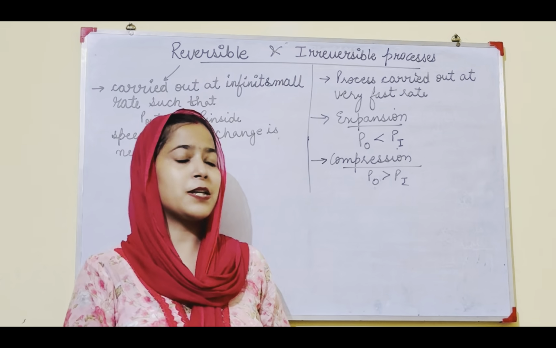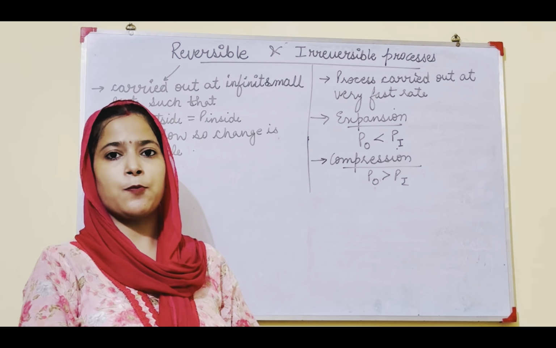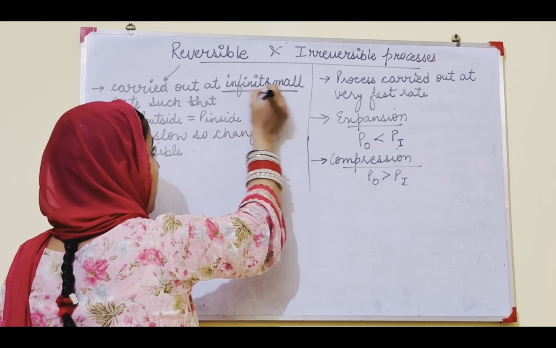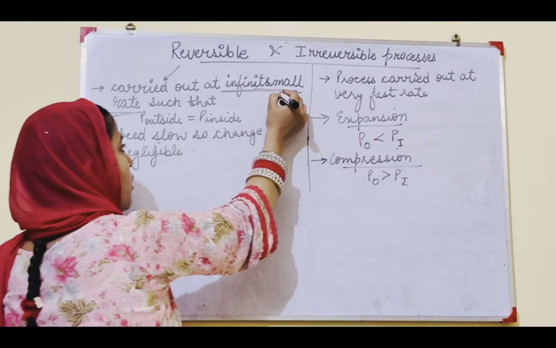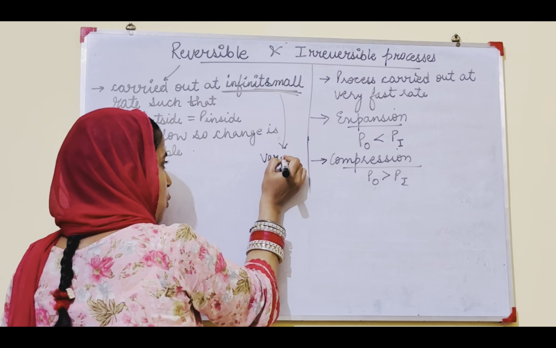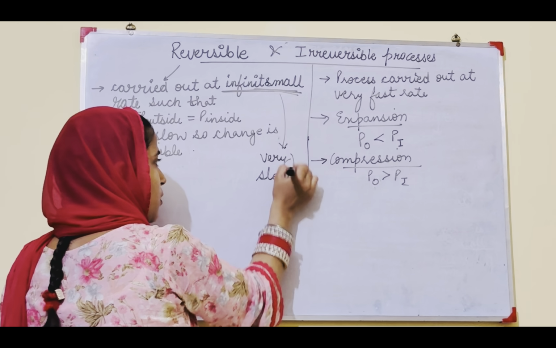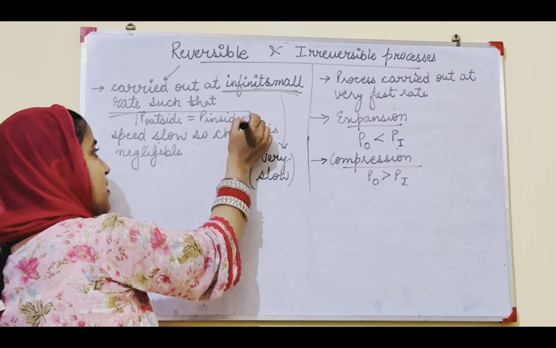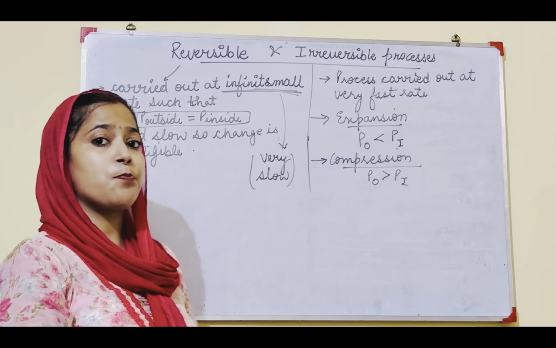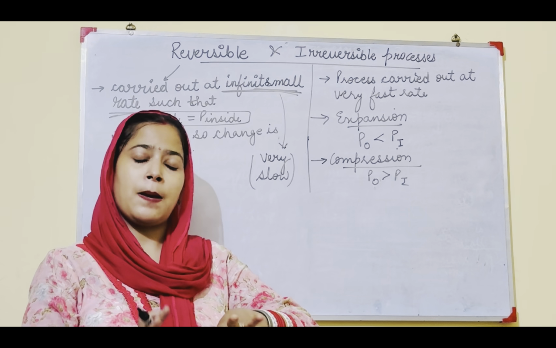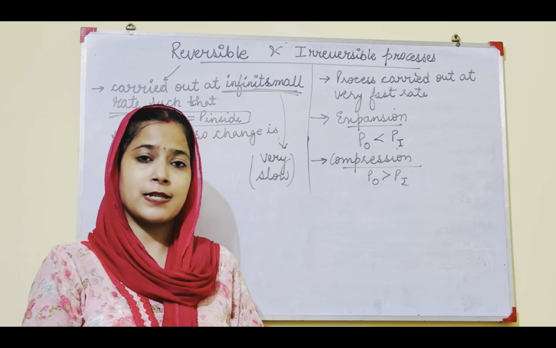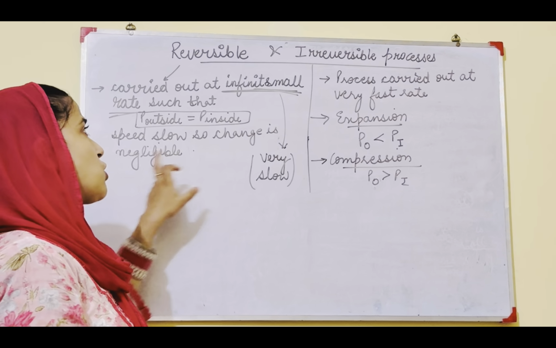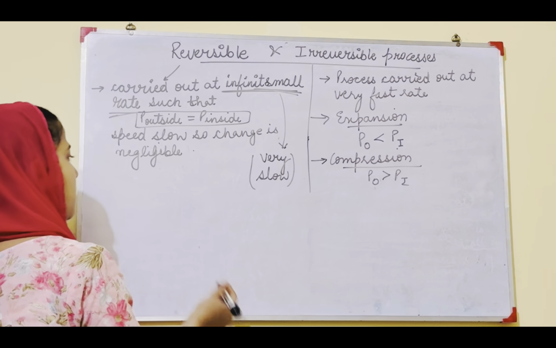Our next term is reversible and irreversible processes. Reversible processes are those processes which are carried out at an infinitely small rate. Infinitely small rate means very, very slow. So the reactions are carried out at a very slow rate such that P outside becomes equal to P inside, meaning pressure inside the system becomes equal to pressure outside the system. The speed of this reaction is so slow that the change will be negligible. We cannot determine the change.